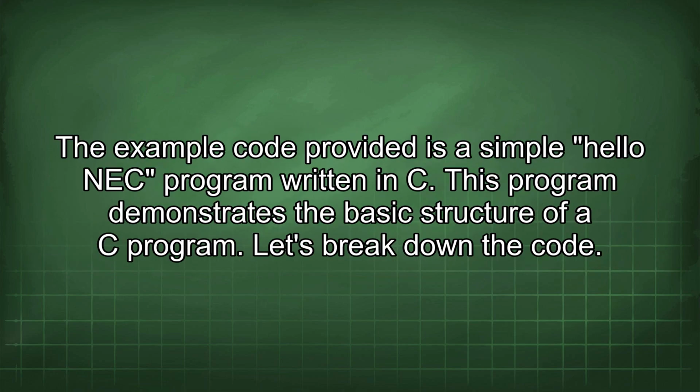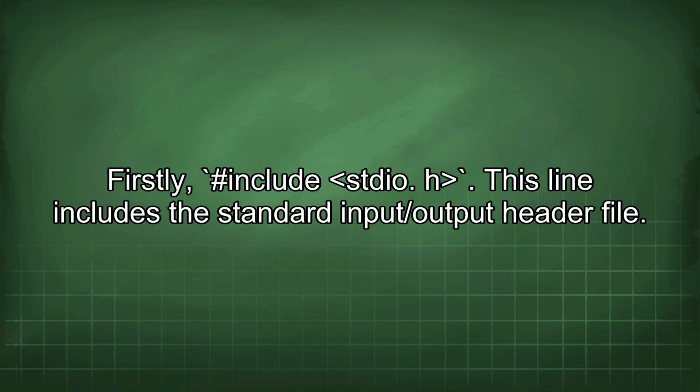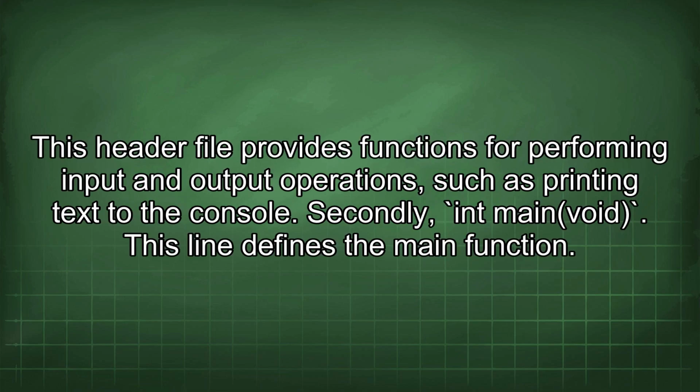The example code provided is a simple Hello NEC program written in C. This program demonstrates the basic structure of a C program. Let's break down the code. Firstly, #include <stdio.h>. This line includes the standard input/output header file. This header file provides functions for performing input and output operations, such as printing text to the console.